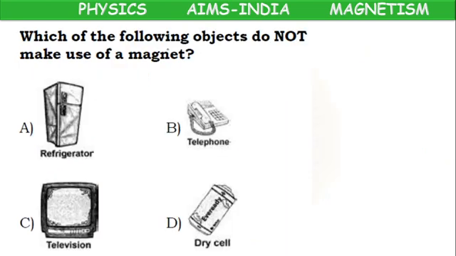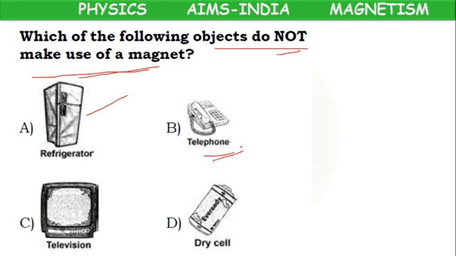Next, children. Which of the following objects do not make use of a magnet? Refrigerator doors automatically get closed when moved some distance. When they are very near, without our force they get attracted because they have a rubber sheet with magnets at the door edges.